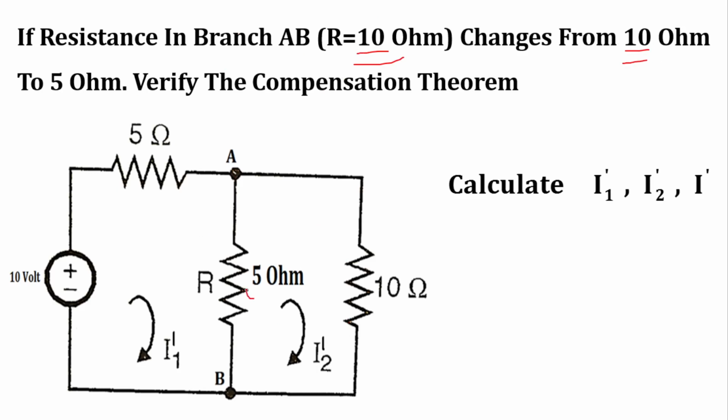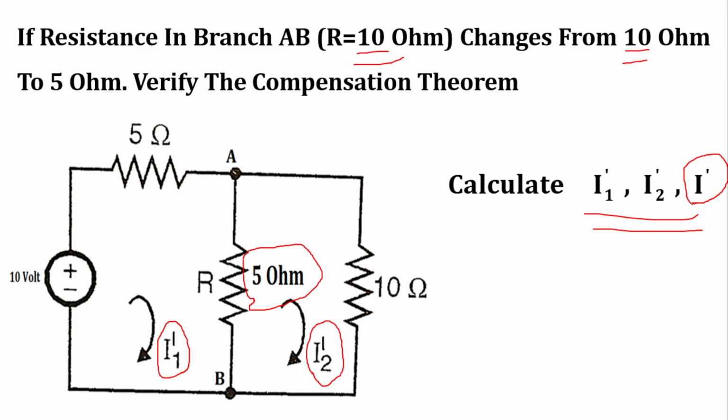So this is the new branch and the new resistance is 5 ohm. So for that also we have to find out the current. Now suppose resistance is changed, so the new current I1 becomes I1 dash and new current I2 becomes I2 dash. So we have to find out the I1 dash, I2 dash and again I dash. See, I dash is the current passing through 5 ohm resistance.